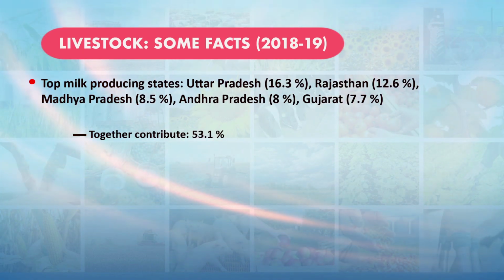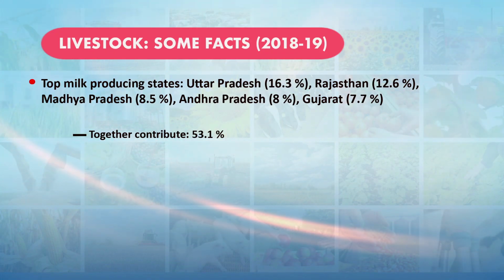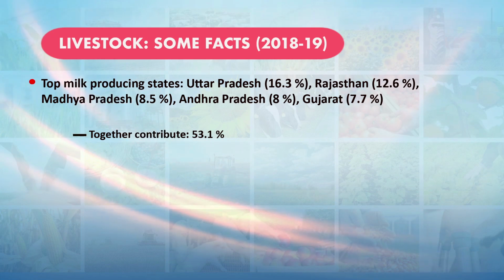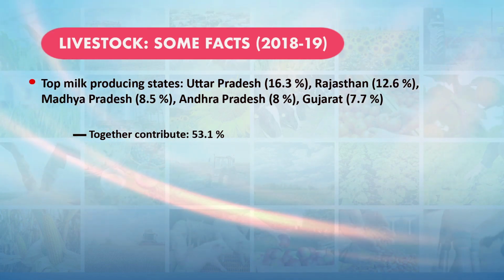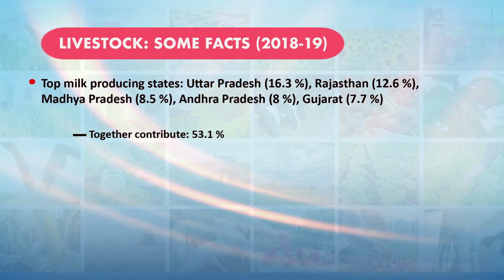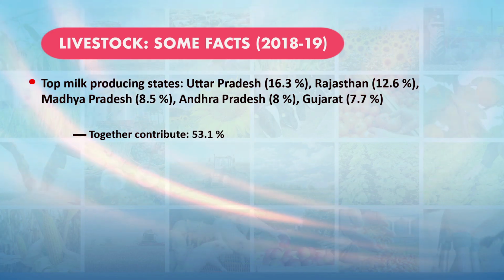In India, almost all the states are producing milk, but the major milk producing states are Uttar Pradesh, Rajasthan, Madhya Pradesh, Andhra Pradesh and Gujarat. These 5 states together contribute 53.1% of milk production.